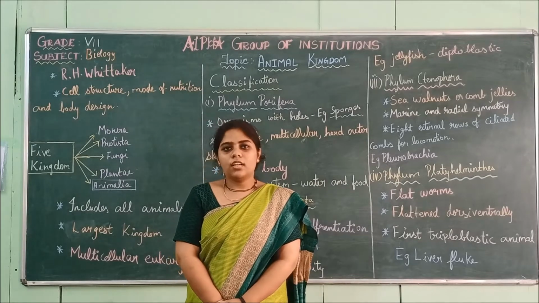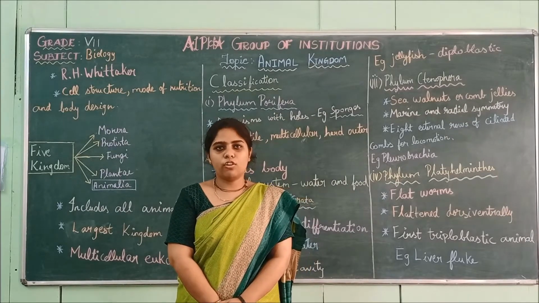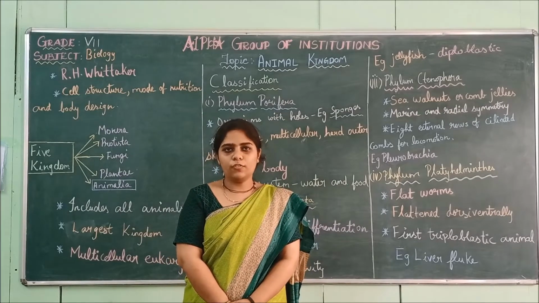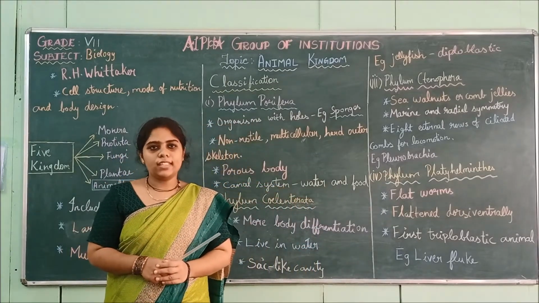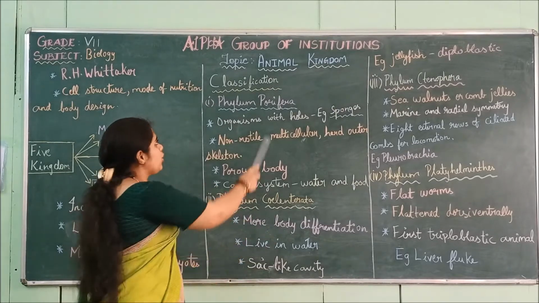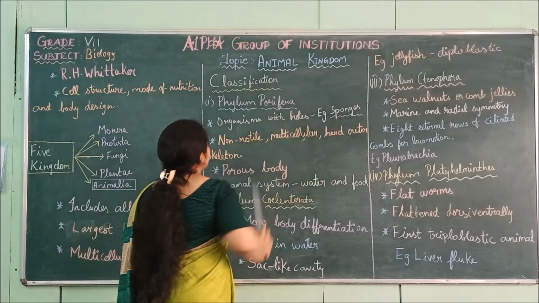Hello children, this is your second session of biology for the standard of 7. Last class we saw about the plant kingdom. In this session you are going to see about the animal kingdom.